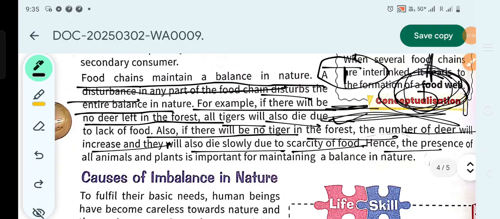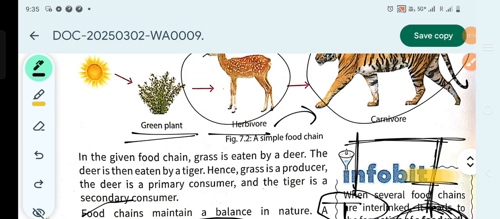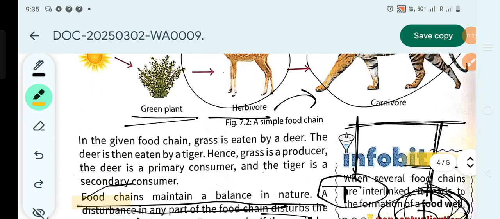Hence, the presence of all animals and plants is important for maintaining a proper balance in nature. That's why the importance of the food chain is much more than just eating and living. Its importance lies in nature.